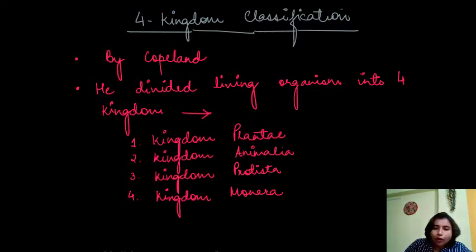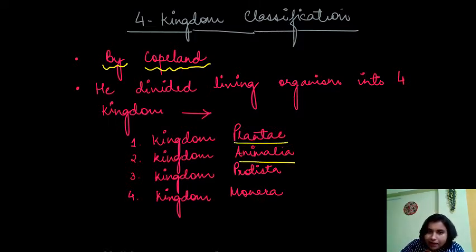Next came the four kingdom classification. The four kingdom classification was given by Copeland. What he did was classify living organisms into four kingdoms: Kingdom Plantae, Kingdom Animalia, Kingdom Protista, and Kingdom Monera. Initially he added one more kingdom, that is Kingdom Monera. Fine.